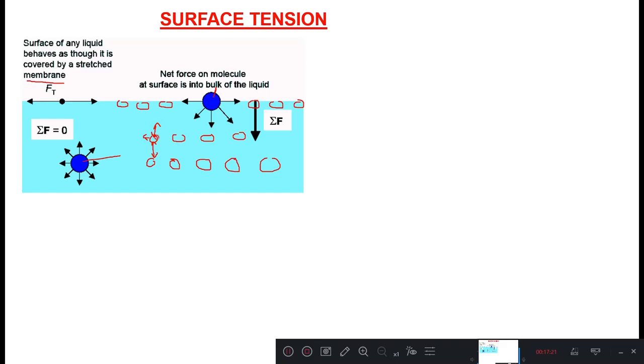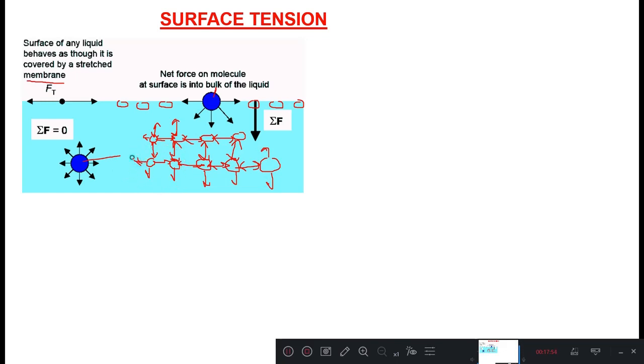So these molecules are held together. There is a strong cohesion between the molecules. The cohesive forces are more between the molecules. This is the intermolecular bonding. It has a force of attraction between them, from whichever direction you take, from all directions the force of attraction will be there. Hence the inner side molecule